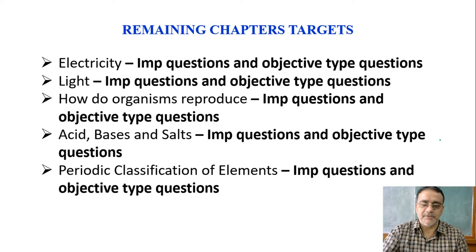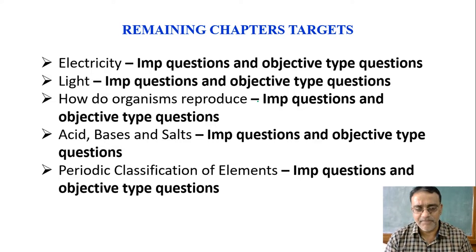These 5 chapters, out of total 30 chapters, and 3 chapters have been deleted for assessment for the board exam. In these 5 chapters you have to concentrate on my minimum level material, all important questions and objective questions. If you follow this, I'm sure that you will score more than 60 out of 80.